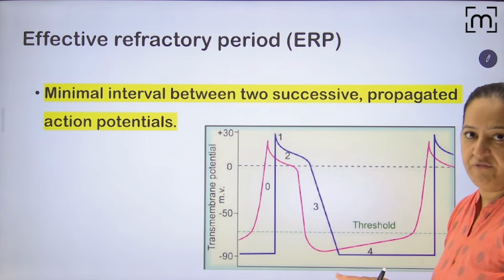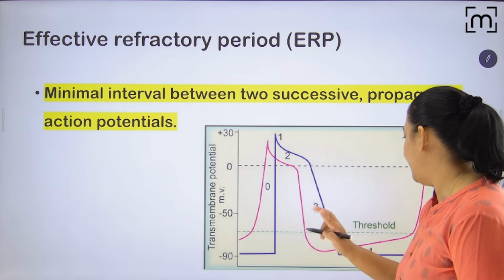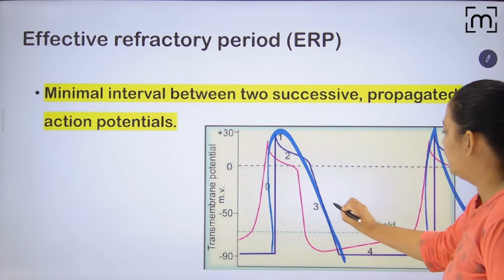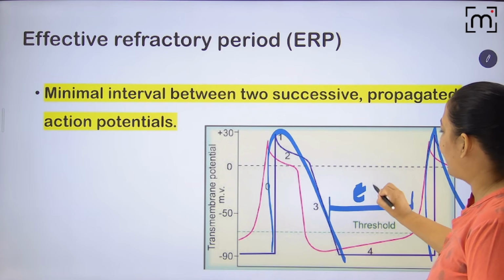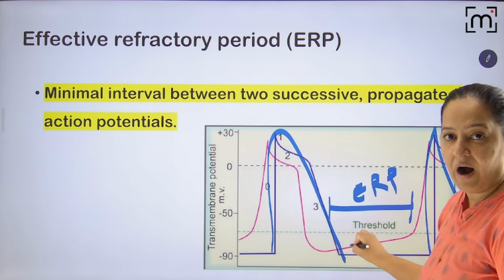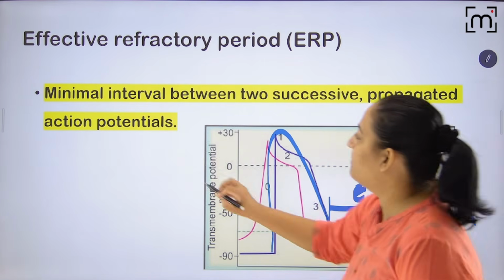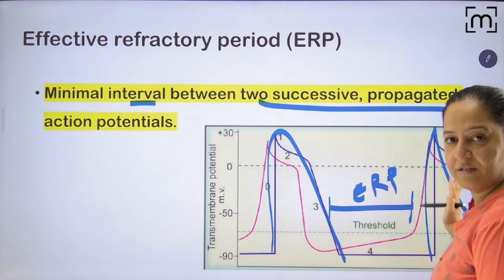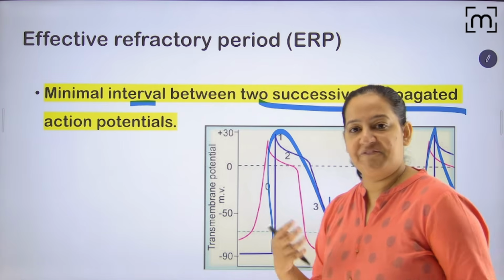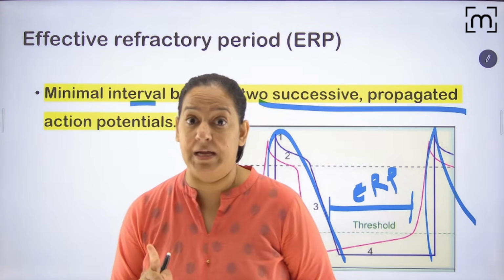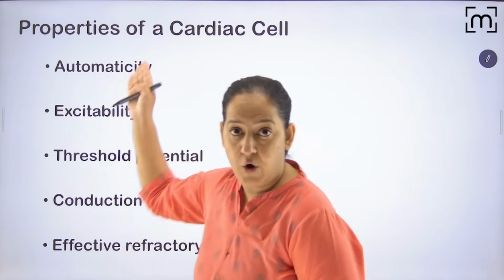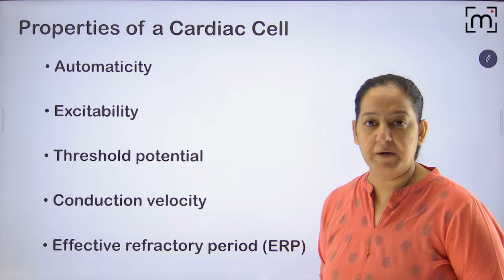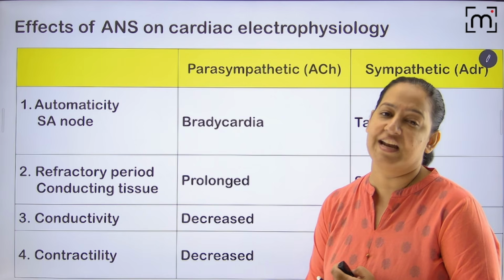And last is the effective refractory period. It is the minimum time between two waves. Appreciate this electric signal, so the duration between the two. Effective refractory period is the period during which the heart cell is not taking the next signal. It is the minimum interval between two successive action potentials. So this is one action potential, this is another action potential, and the minimum duration between them is the effective refractory period, ERP. I will use all these terminologies, people. I hope you got the meaning of all these. I guess they will ask you in a very short question, but you should understand it for understanding the mechanism of action of the drugs.